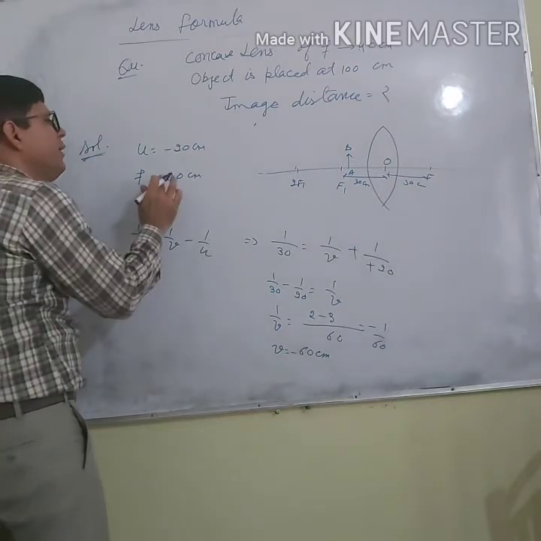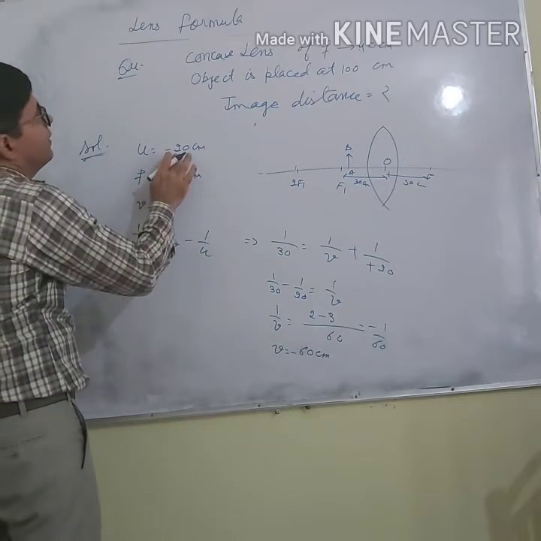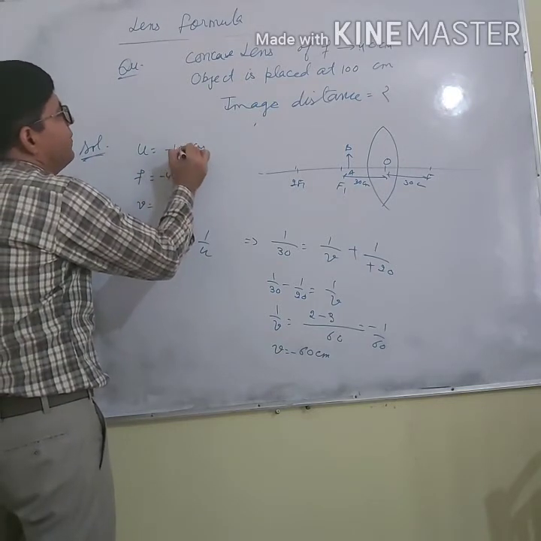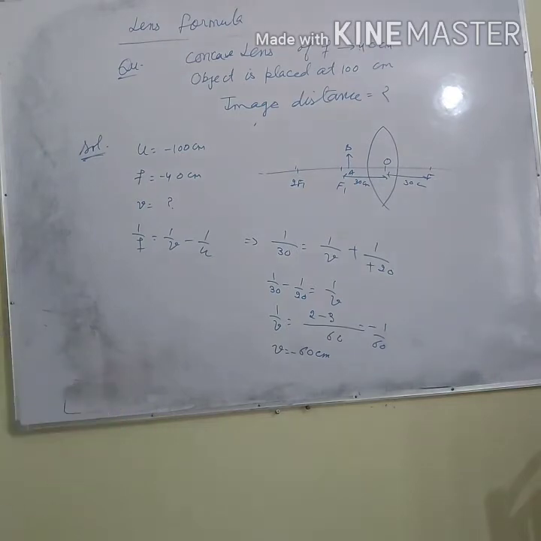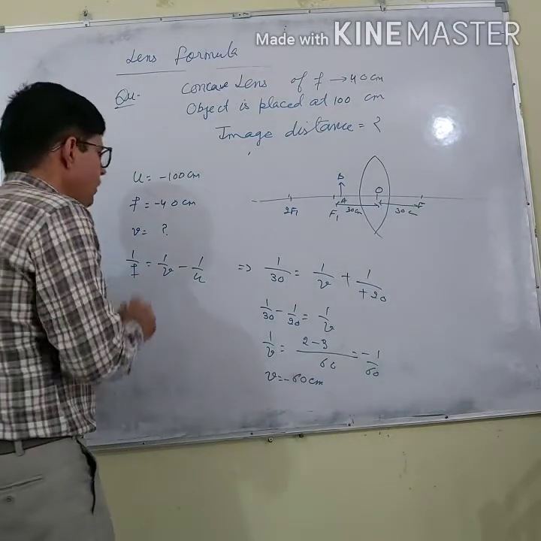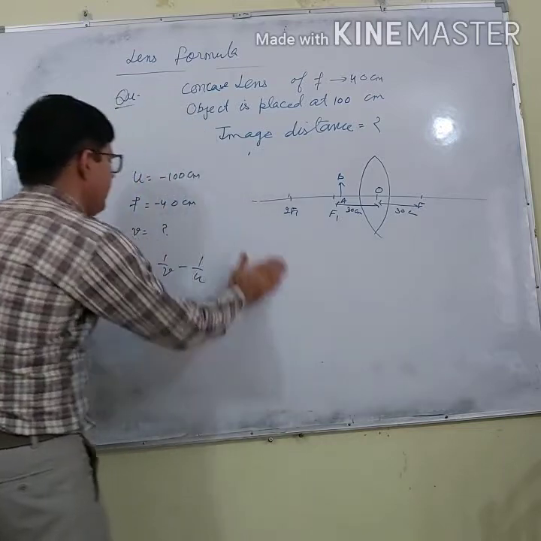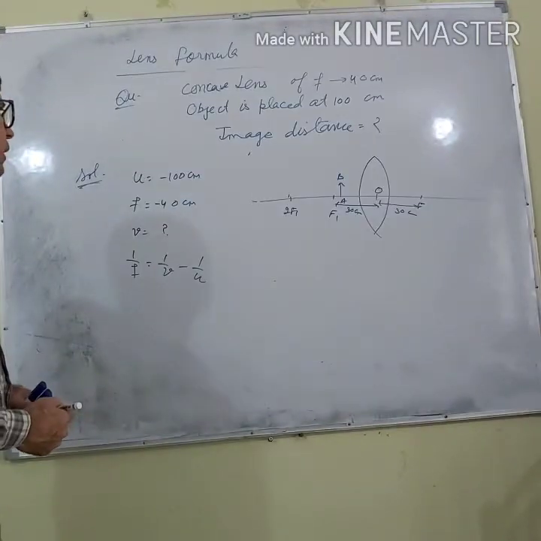Now concave means focal length negative. u is always negative, minus 100. u is minus 100 centimeter, f is minus 40 centimeter. v I have to calculate. How can I calculate v? 1 by f equals 1 by v minus 1 by u from the lens formula.